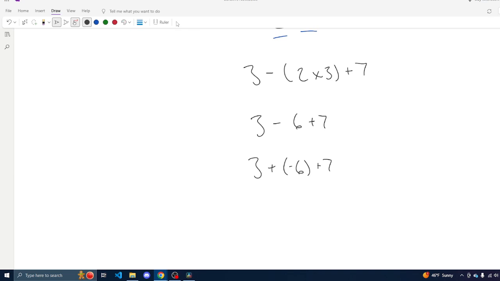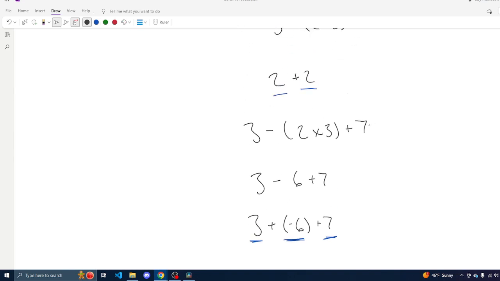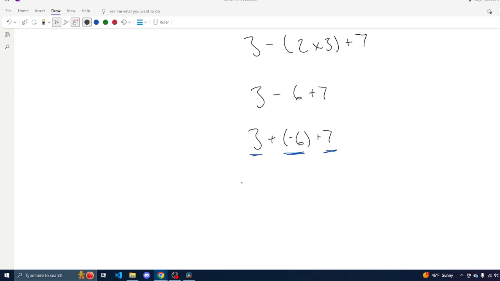Now we look at each of our terms. Our first term would be 3, our second term would be negative 6, and our third term would be 7. However, if we want to keep it in terms of this multiplication, then it would be 3, negative 2 times 3, and 7. There are also different ways to categorize terms, but we will talk about that a little later on.